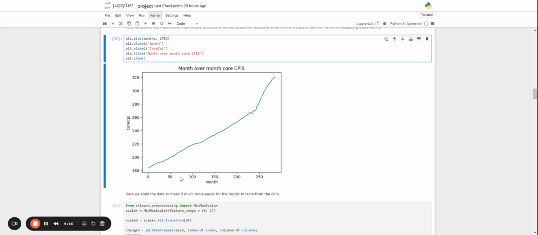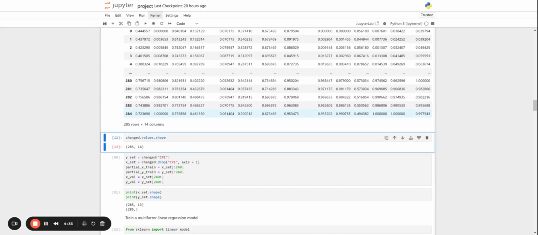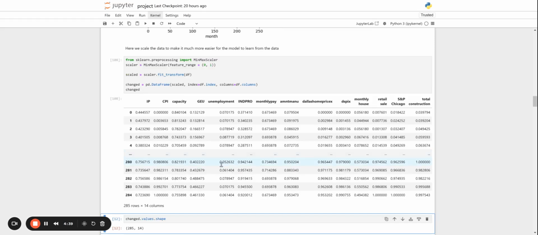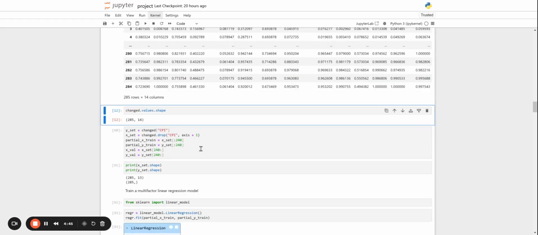Notice here though, for this project specifically, month 0 correlates with January 1st, 2001, and month 1 will in turn correlate with February of 2001. Now we're going to scale our data. The reason for scaling is that it helps improve the machine learning, makes it a bit easier for it to learn. Here is our data frame. Here's the shape, 285 by 14.